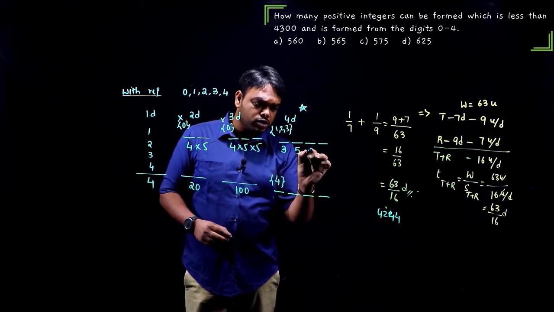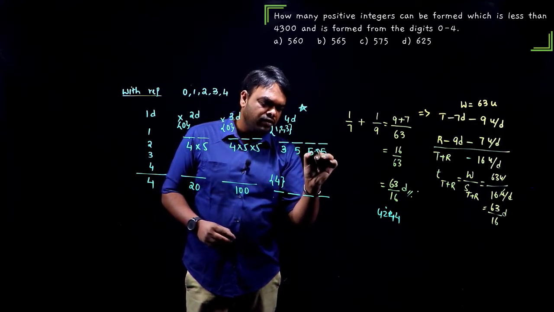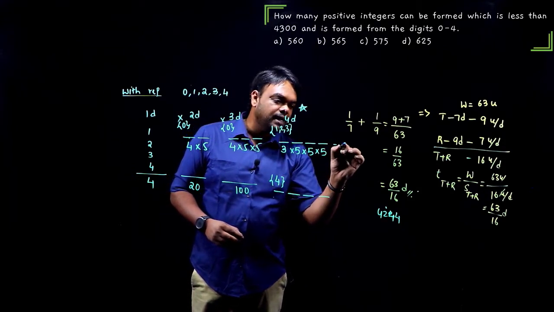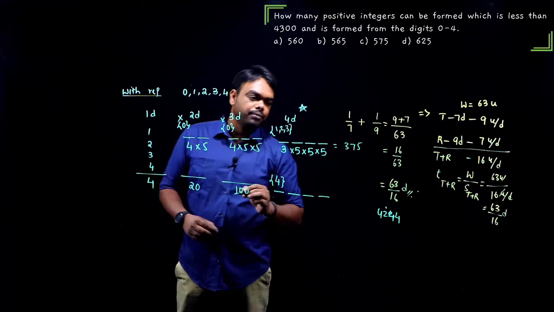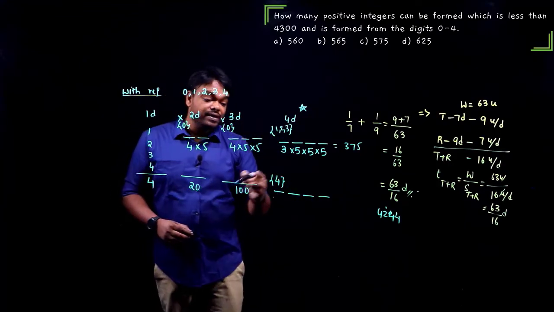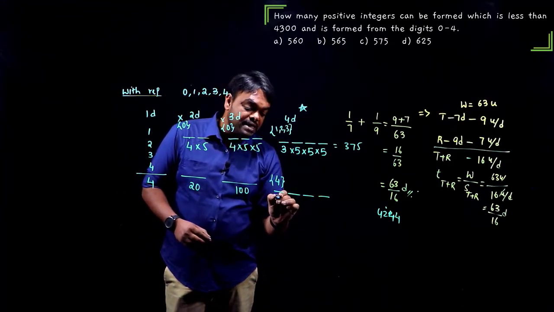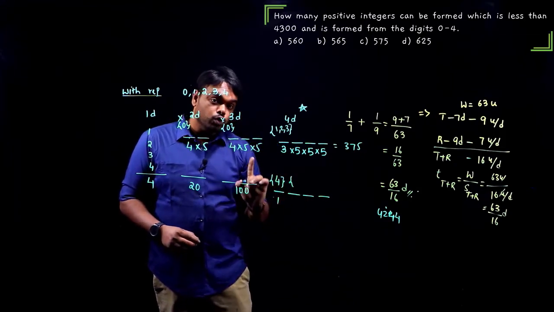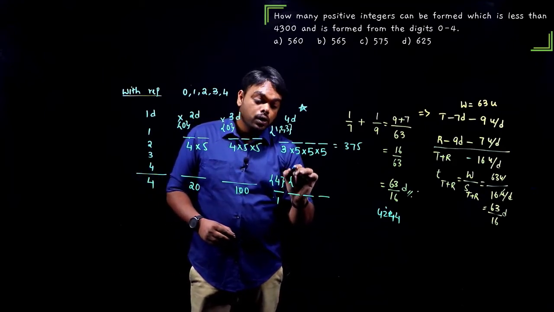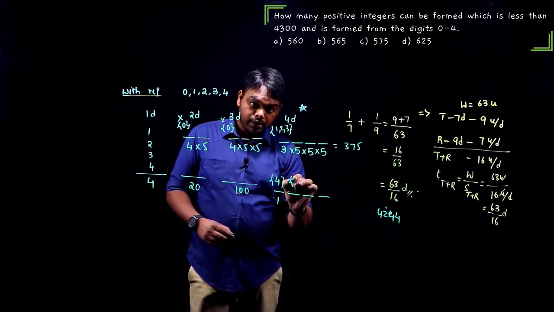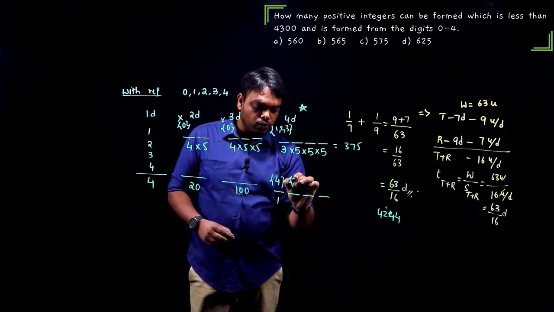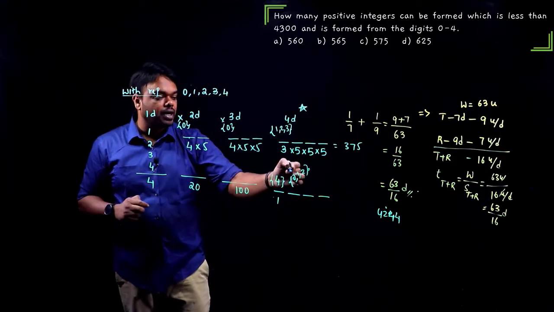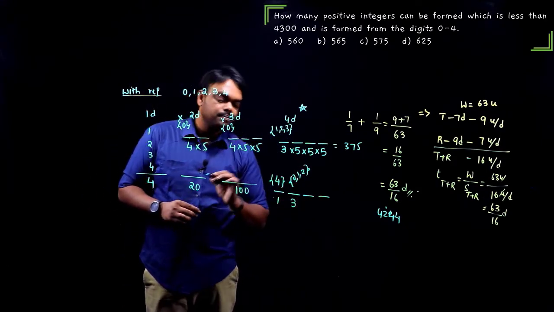Right? Again, here also I can use all the 5 digits. Here also I can use all the 5 digits. What do we get? 125 into 3, that is 375. Okay. Now, in this case, when I use 4 here, it means I can fill it in only one way. Now here, I cannot use 3 or 4. Okay. So I can use only 0, 1, 2. Not more than that. So I can fill it in 3 ways.